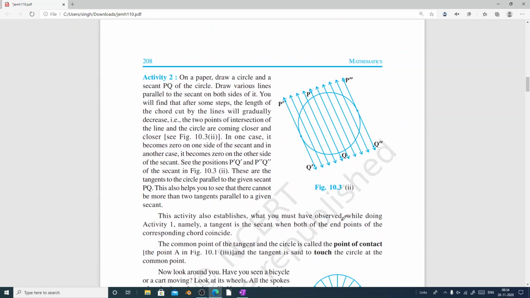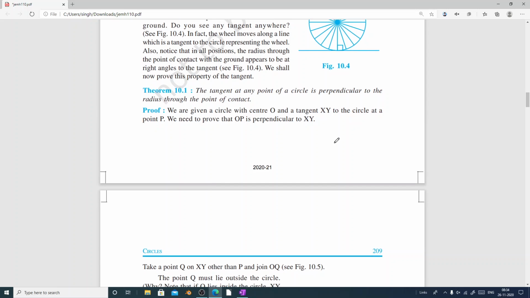Now here we can have the other one. Suppose we are having a tangent at one point of a circle, then only one more tangent can be drawn which will be parallel to that, and that will be at the end of the diameter, which is found by joining the 2 points. Here you can see that P dash Q dash and P double dash Q double dash, they are two tangents which are parallel to each other. So the parallel tangents can be drawn only at the endpoints of the diameter.